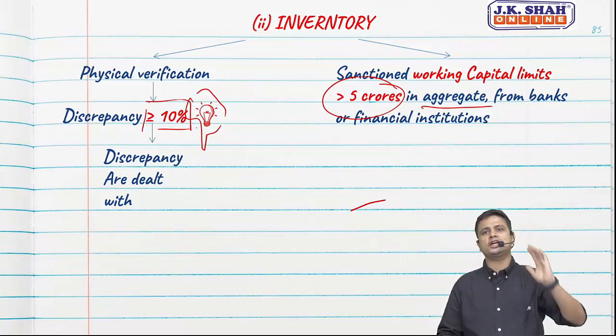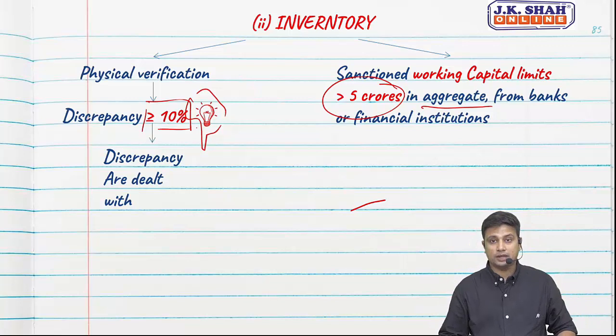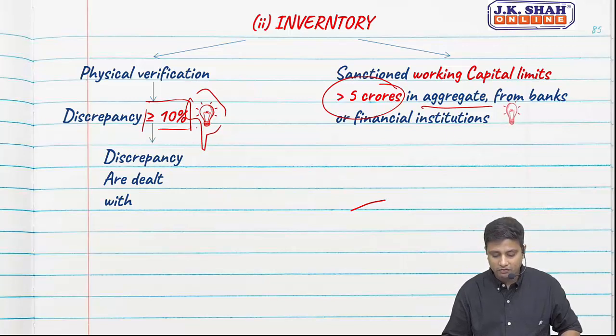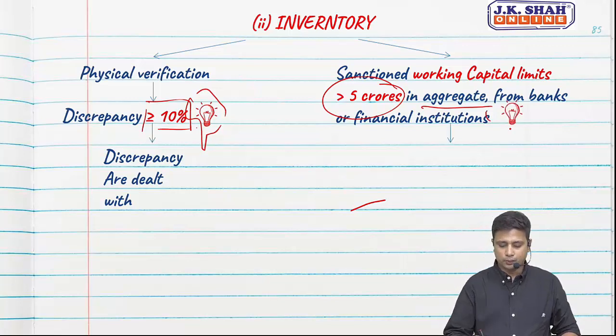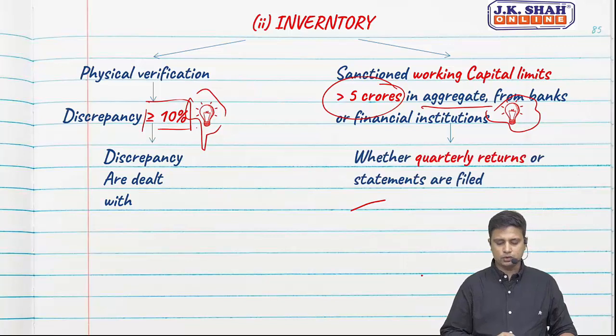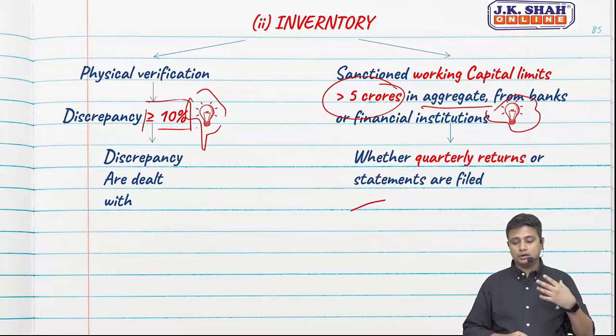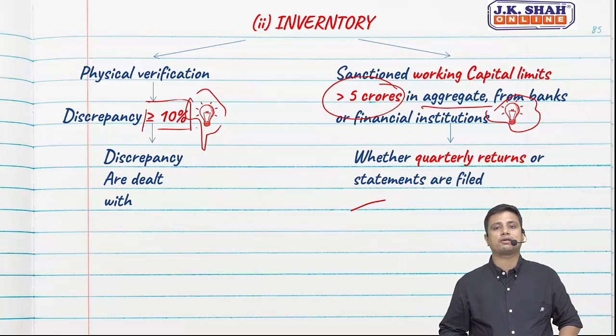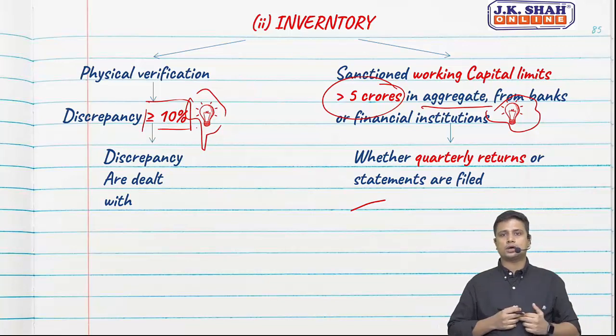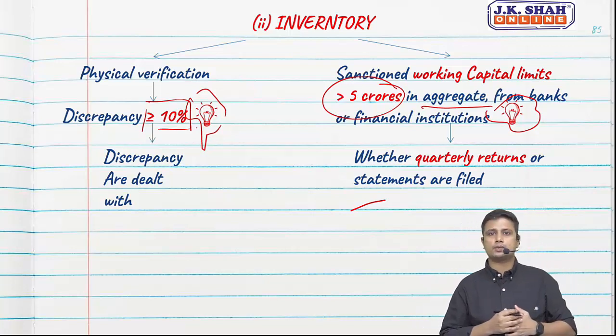So if in aggregate it is greater than 5 crores, then you need to verify. This is again a new point as per CARO 2020. Then you need to see whether quarterly returns or statements are filed. See, whenever we obtain a working capital loan, I hope you understand working capital loan.